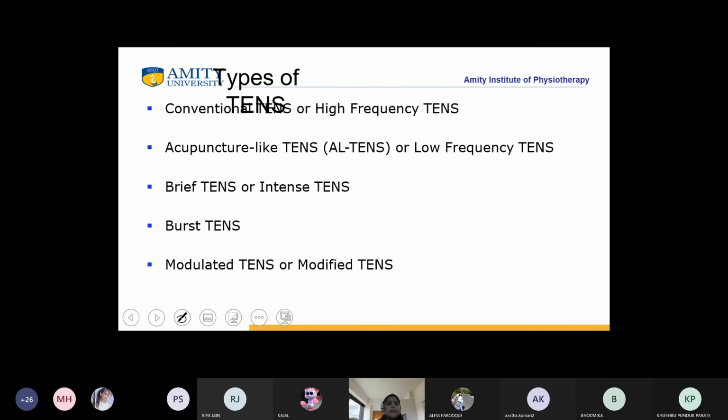Now, what are the types of TENS? There are 5 types of TENS. One is the conventional TENS or the high frequency TENS, then the acupuncture-like TENS or the low frequency TENS, then we have brief intense TENS, then we have burst TENS, then we have modulated TENS or modified TENS.